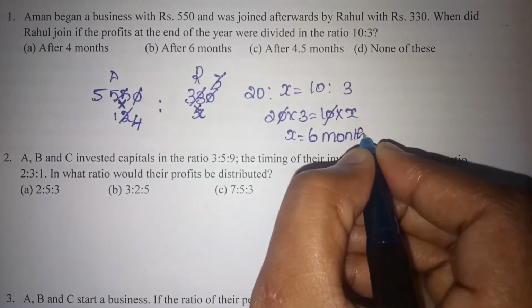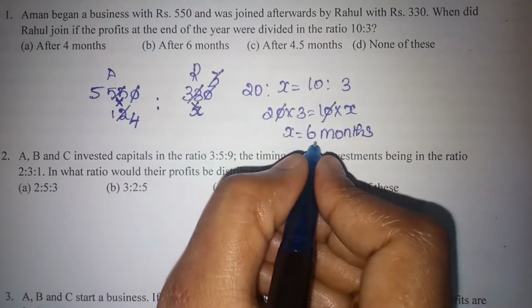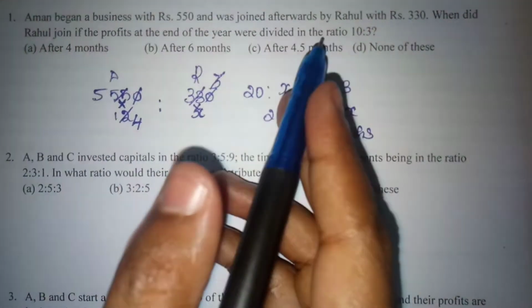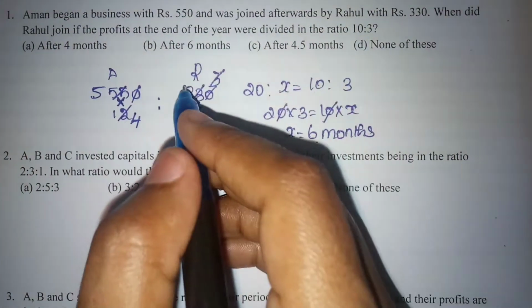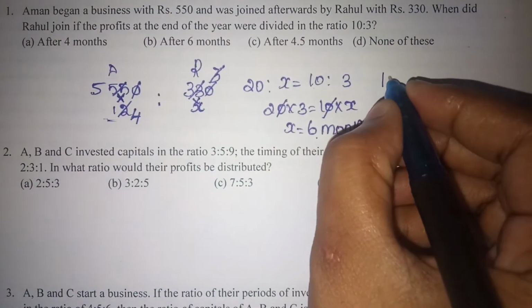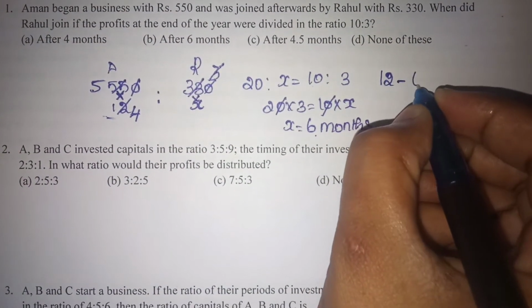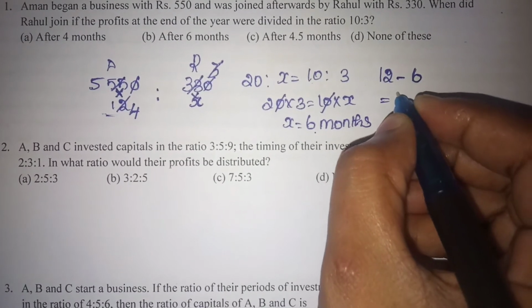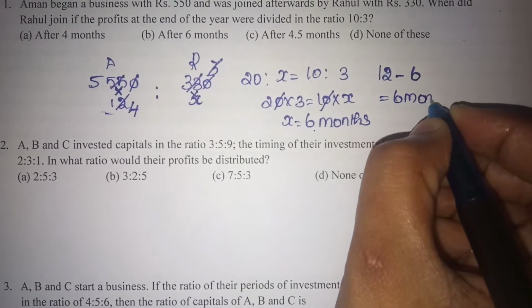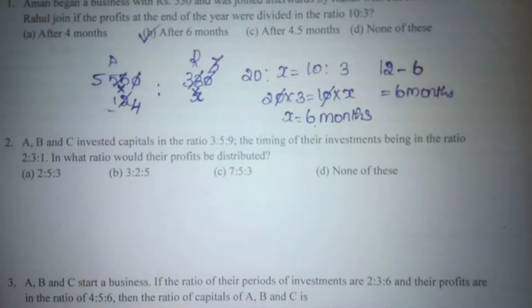So the investment period of Rahul is 6 months. Here the problem is: after how many months did Rahul join the business? See here, the entire investment period is 12 months. Rahul's time period is 6 months. So 12 minus 6, the answer will be 6 months. So Rahul is joining after 6 months.